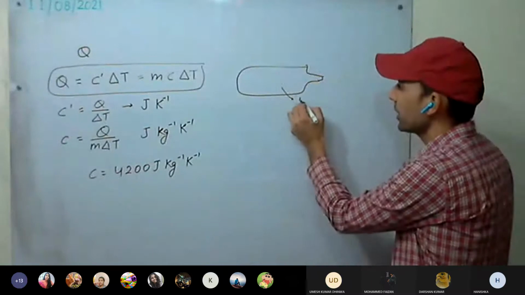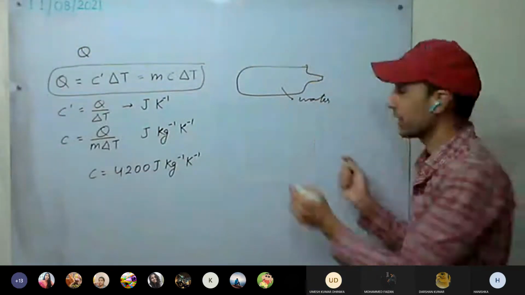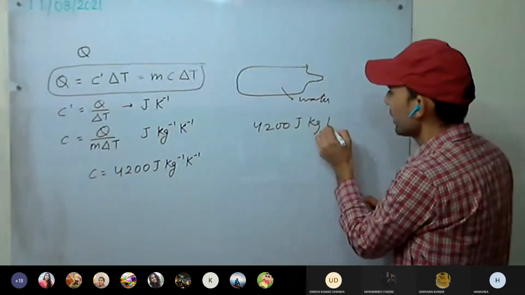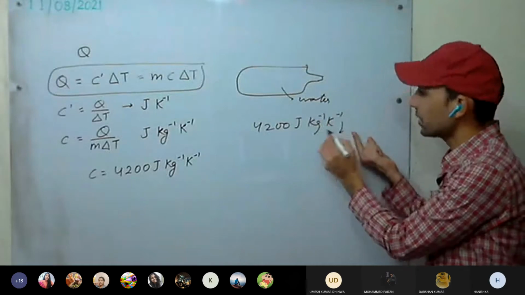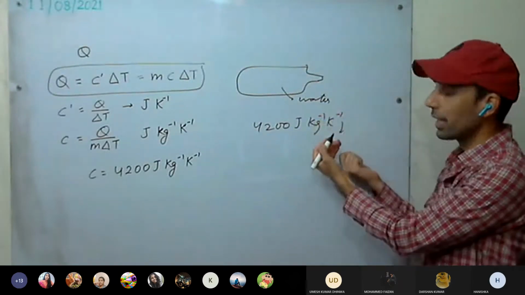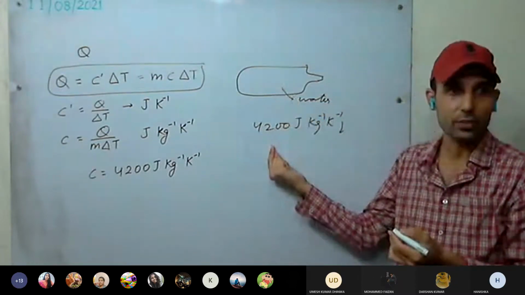See here, water has a high specific heat capacity. It means for a 1 degree Celsius change, for a 1 Kelvin drop, this much amount of heat energy it is going to release. Yes or no?